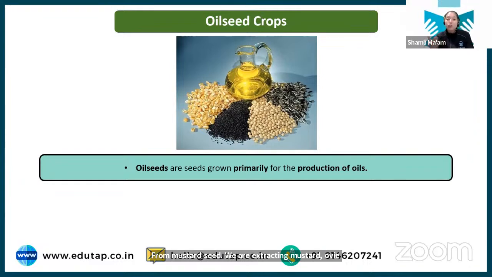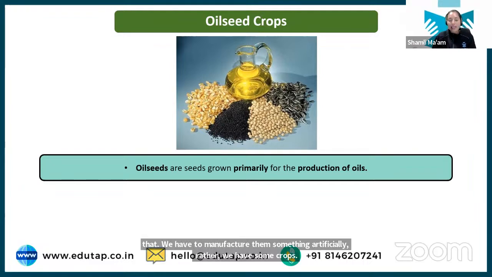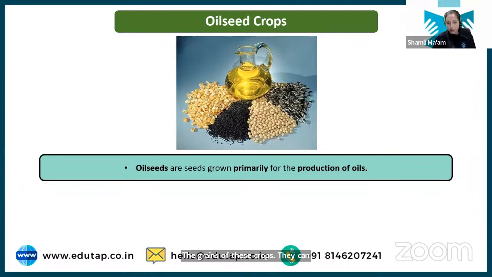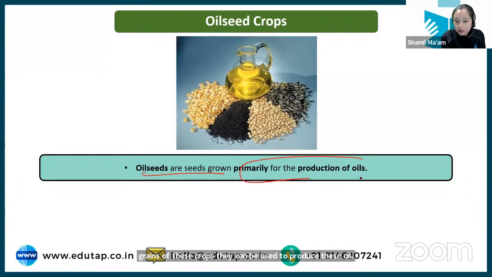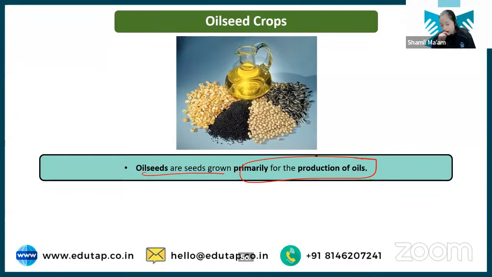See how fortunate we are that we have crops from which we are extracting oil. ठीक है? It's not that we have to manufacture it artificially. Rather, we have crops whose grains can be used to produce oil. ठीक है? So oilseed crops are grown primarily for the production of oil. ठीक है? The best example is your mustard.